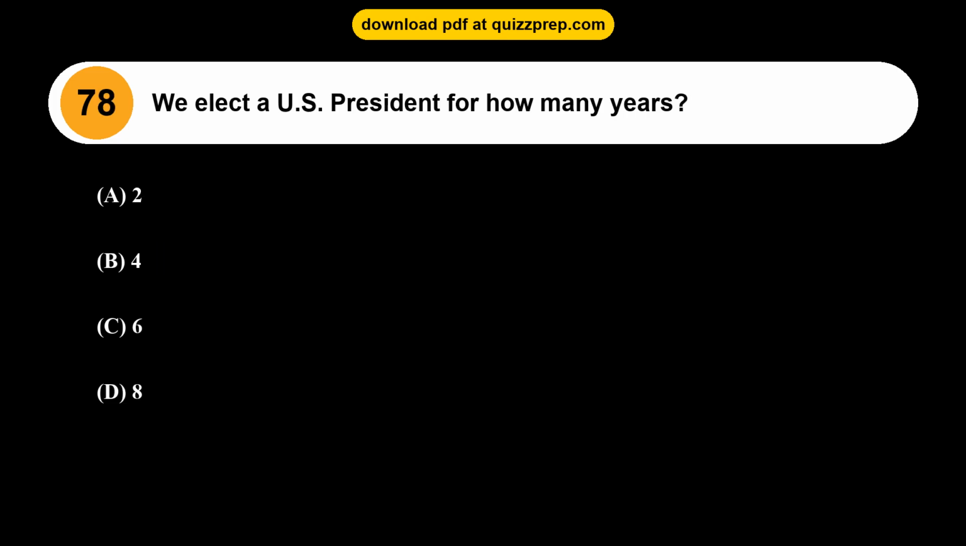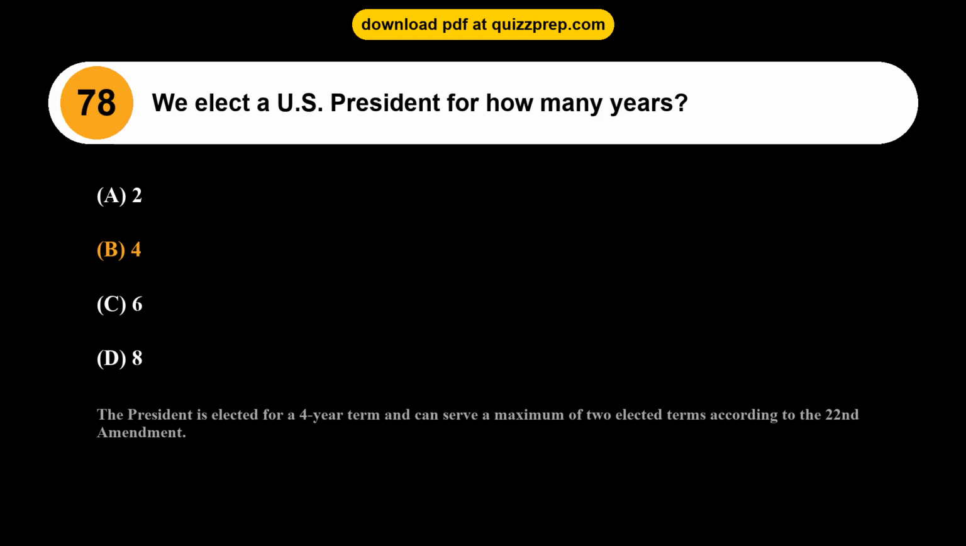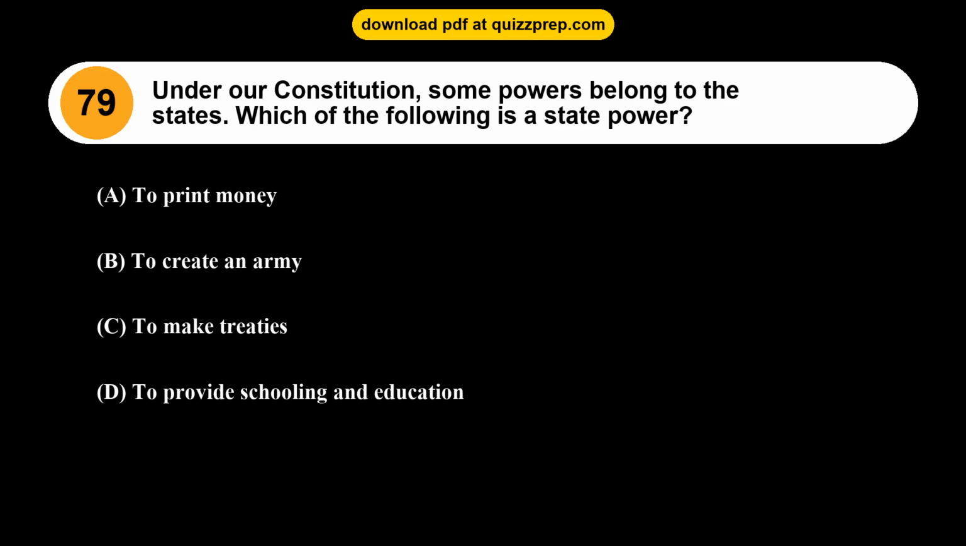Question 78. We elect a U.S. President for how many years? Option A, 2. Option B, 4. Option C, 6. Option D, 8. The correct answer is option B, 4. The president is elected for a 4-year term and can serve a maximum of 2 elected terms according to the 22nd Amendment.